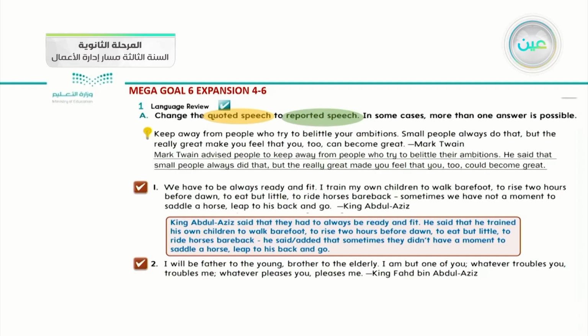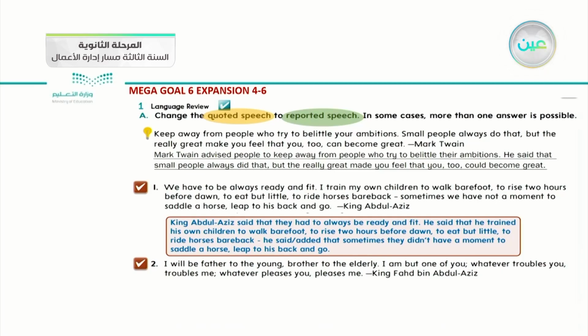So King Abdul Aziz said, which means that we report, we transfer his speech, that they had to always be ready and fit. And also he said again that, which means this is in a noun clause. Be careful. He trained his own children to walk barefoot, to rise 2 hours before dawn, to eat but a little, and ride horses bareback. He said also, number 3, because we have 3 sentences inside his quoted speech, added that sometimes they didn't have a moment to saddle a horse, leap to his back and go. Is it making sense to you?